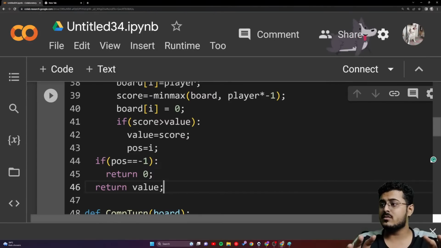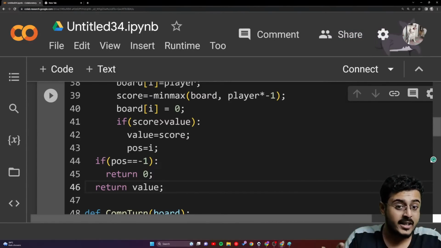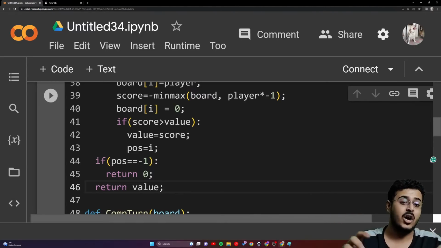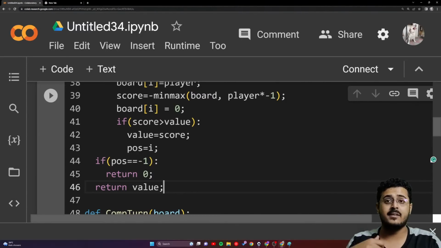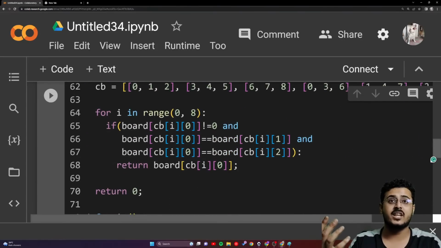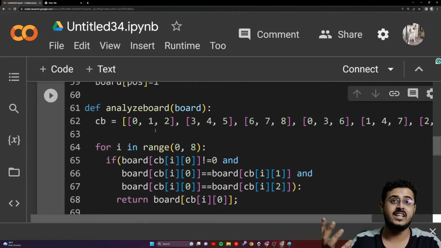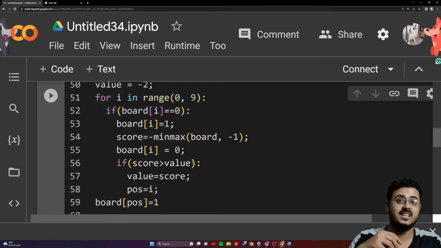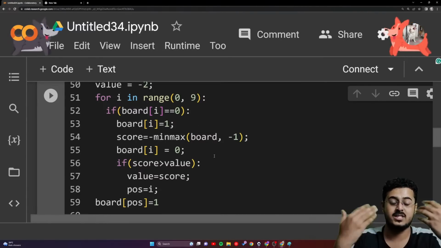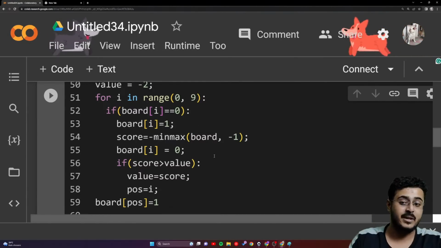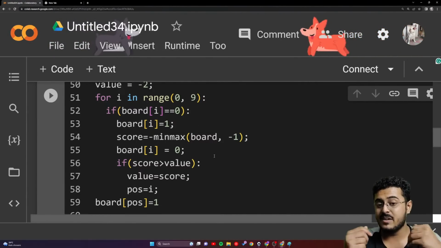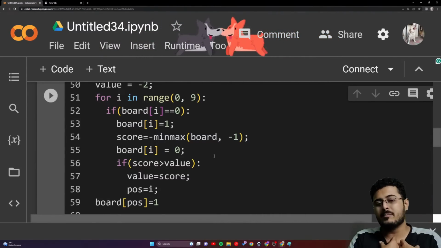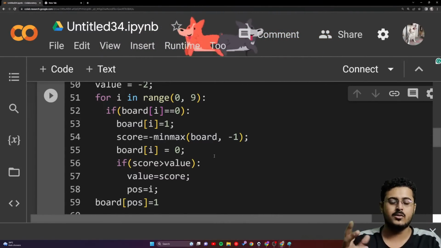Now, of course, we can change it a lot. We can optimize it a lot. We can change the entire thing and replace it with something called dynamic programming. We can optimize it even further by changing how we are searching for the highest value. So a lot of things can be changed to optimize, to make the program exceptionally faster as well. But for our purpose, this is a very small AI. We are not going to optimize it.